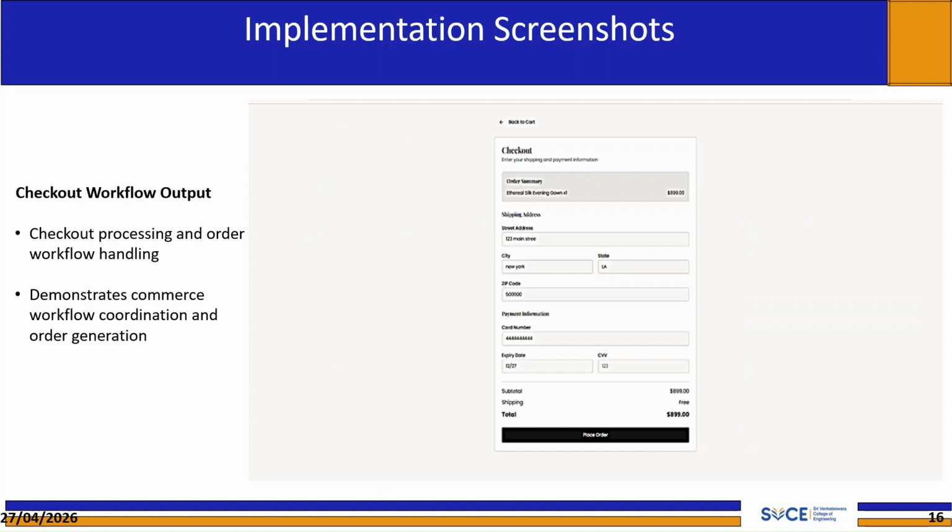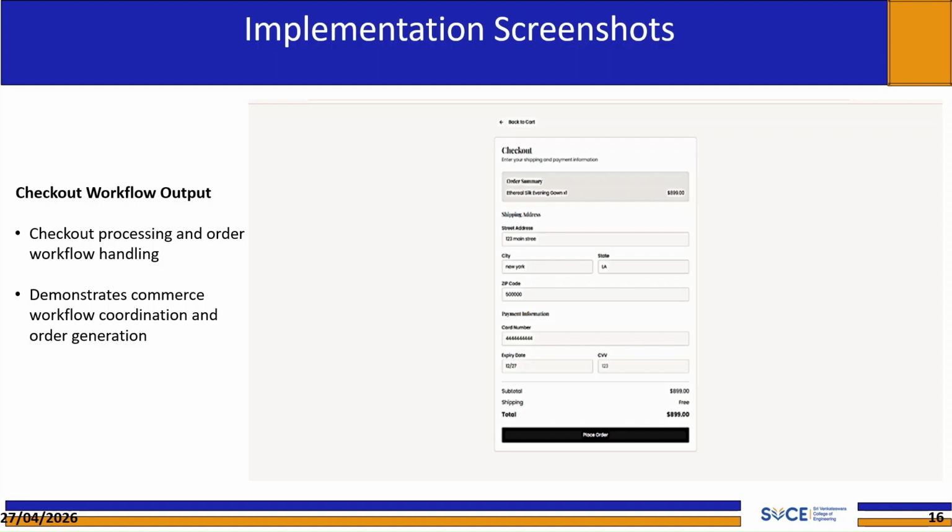This slide shows the checkout workflow output. Once a customer is ready to purchase, the system coordinates the checkout process through the payment agent. The interface handles order generation, and the orchestrator ensures the cart data and customer contacts are correctly passed through the payment and order workflows. This demonstrates the practical end-to-end integration between the conversational assistant and actual commerce operations.